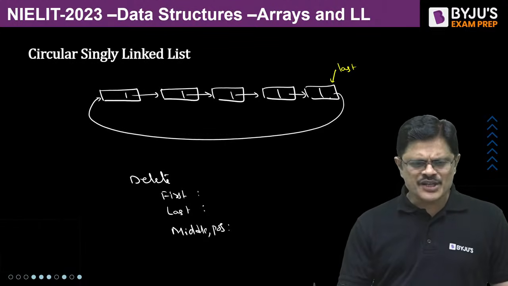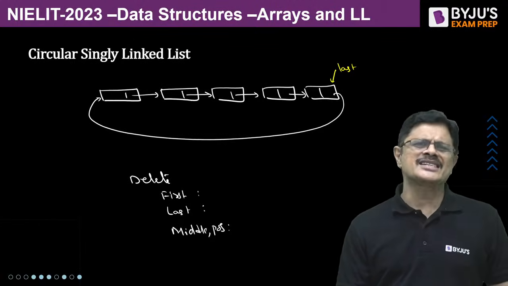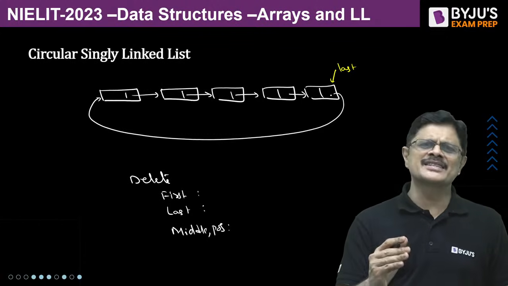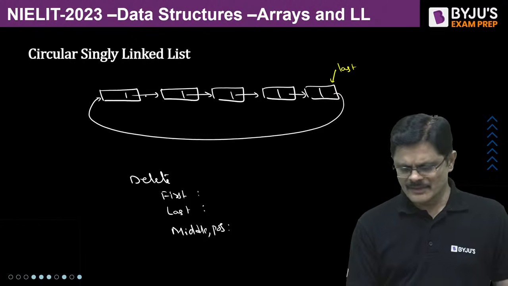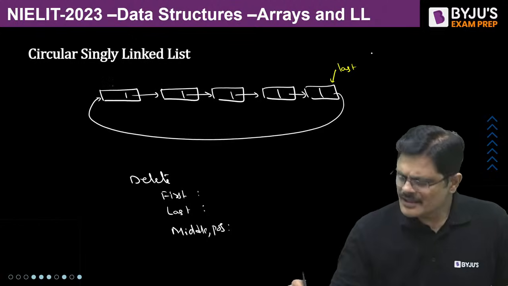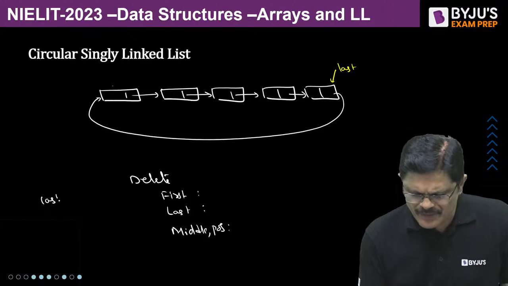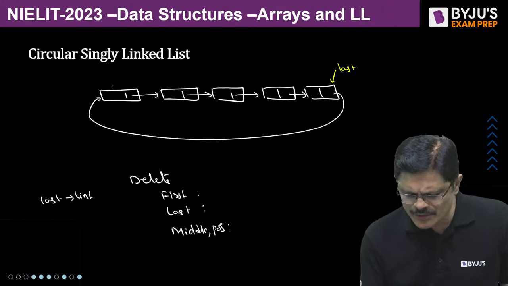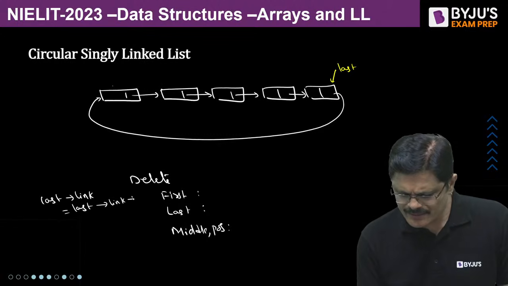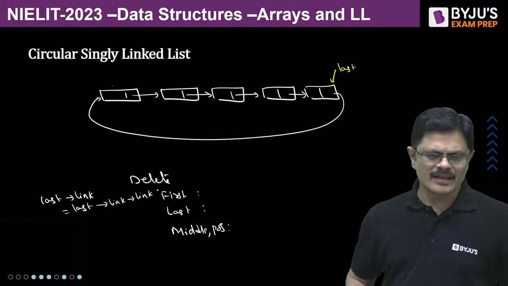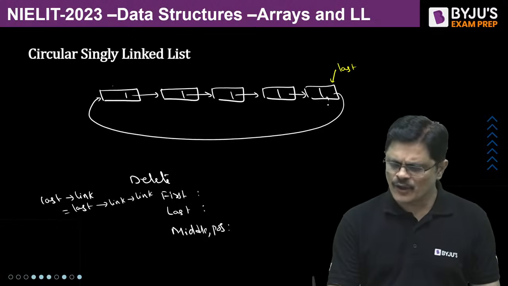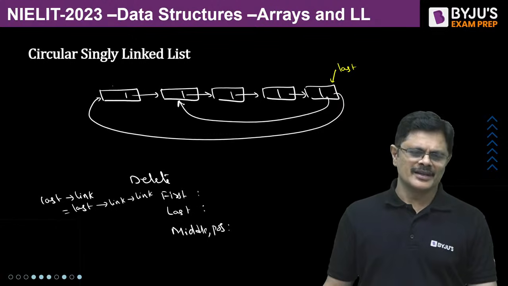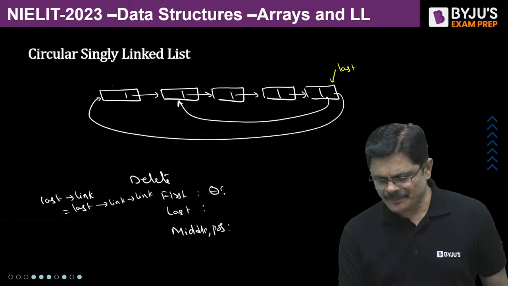See, delete first node is very simple, sir. You just need to make the last node's link equal to the first node's link. By updating this last link, that is, this node will directly point to the second node. And this can be done in theta one time.